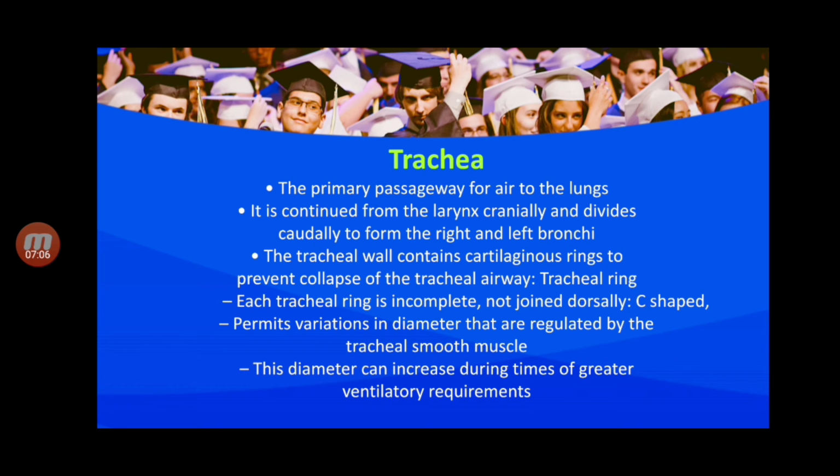It is continued from the larynx cranially and divides caudally to form the right and left bronchi. The tracheal wall contains cartilaginous rings to prevent collapse of the tracheal airway. Each tracheal ring is incomplete, not joined dorsally, C-shaped. This permits variation in diameter that is regulated by the tracheal smooth muscle. The diameter can increase during times of greater ventilatory requirement.